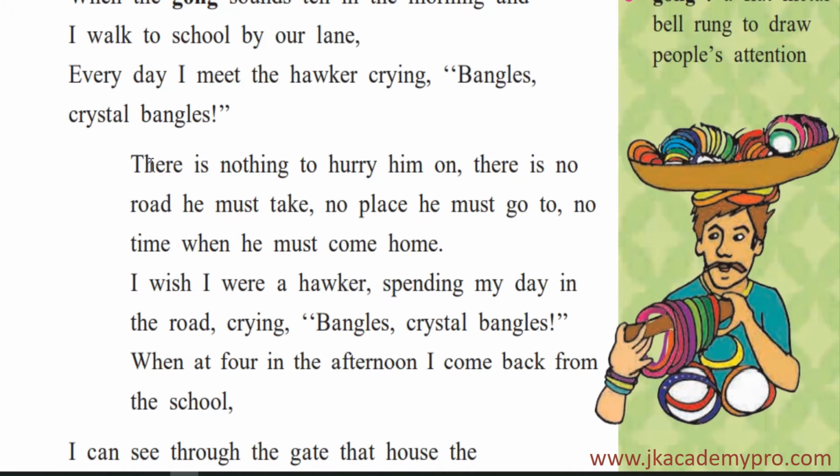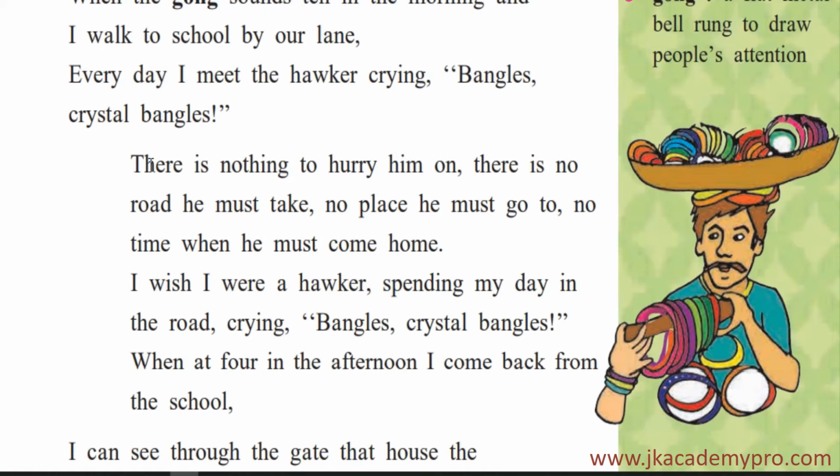If you look at every child's life, a child's life is fixed. He wakes up at a particular time, he has to get dressed, he has to reach school, then go through the periods of the day. At a particular time the bell rings, he has to reach back home on time, isn't it? So he has to reach school on time, he has to reach home on time. So all this is very time fixed for him.